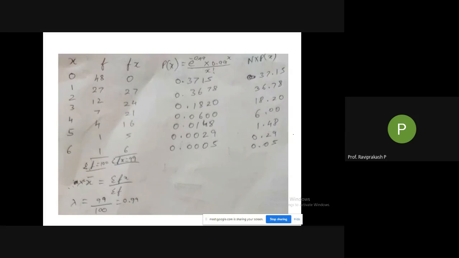For x is equal to 1, it is 0.3678. Yes, correct. So if you have calculated the other ones also, please go on. For x is equal to 2.